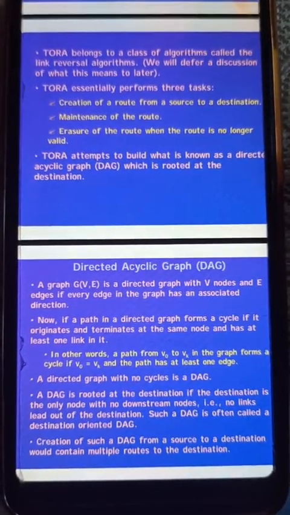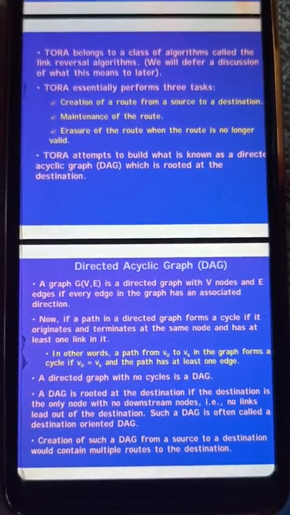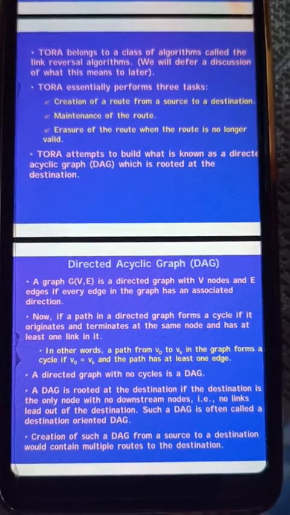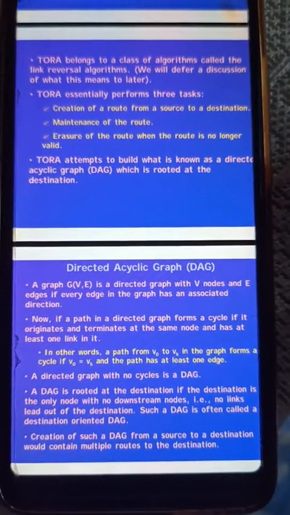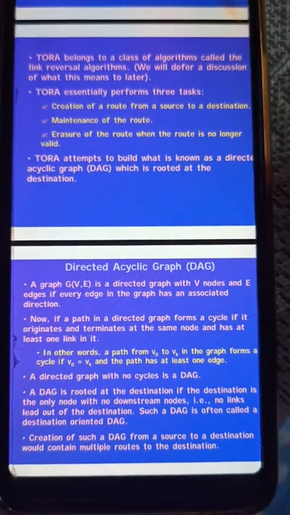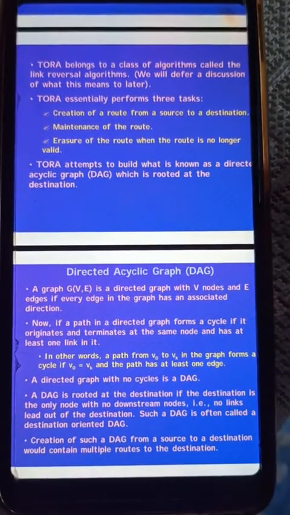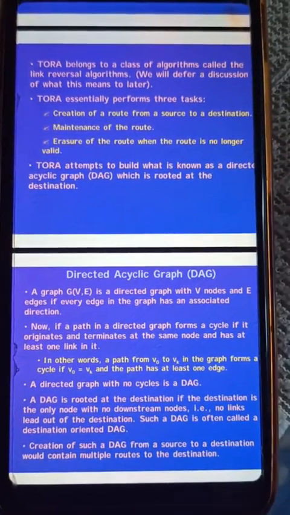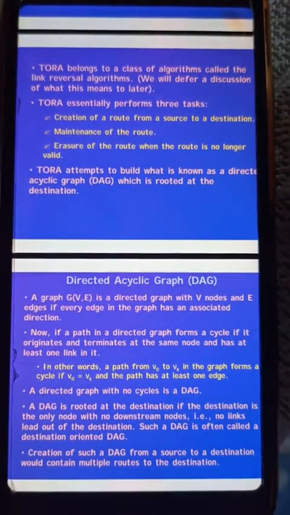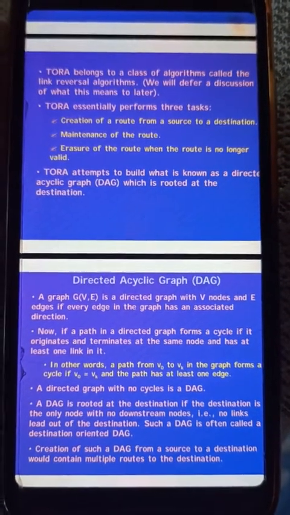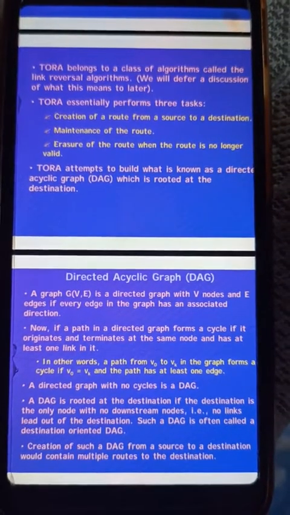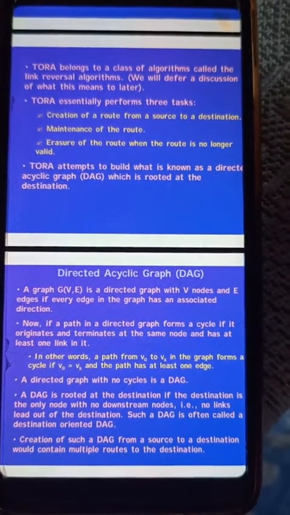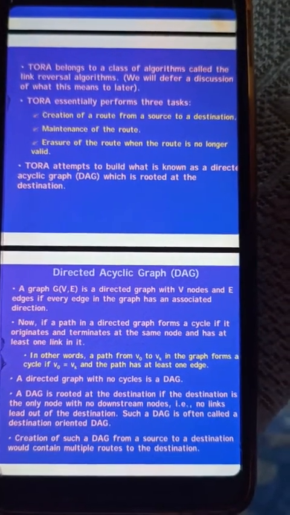Now, a path in a directed graph forms a cycle if it originates and terminates at the same node and has at least one link in it. This is the cycle. In other words, a path from V0 to Vk in the graph forms a cycle if V0 is equal to Vk.